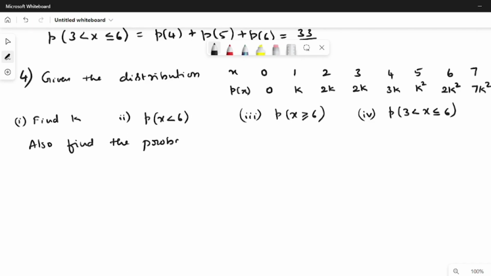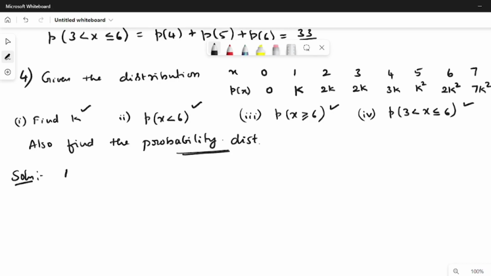So if the distribution is given, we have to assume that as a probability distribution and then determine the value of k, then determine P(X < 6), P(X ≥ 6), and P(3 < X ≤ 6), then find the probability distribution. That means for finding the probability distribution, it is enough if you rewrite this table by substituting the value of k. That is enough. There is nothing to do with that. Okay, solution.